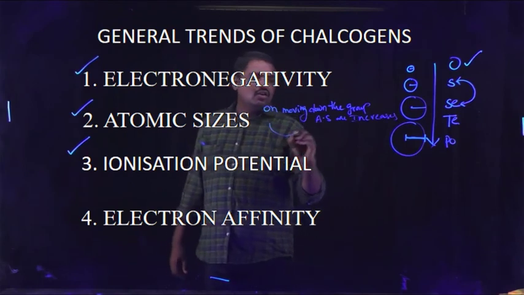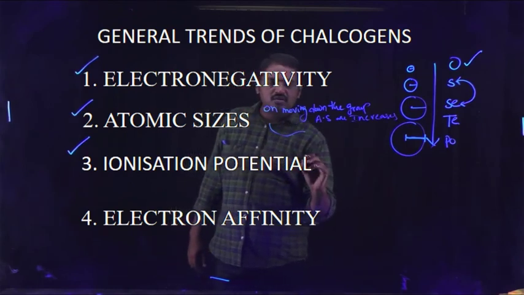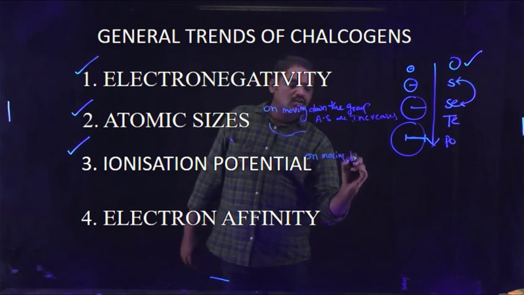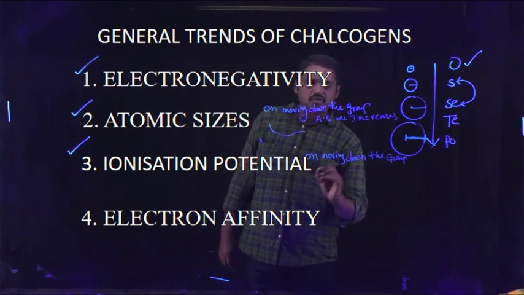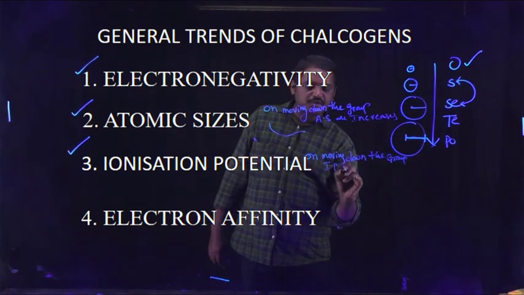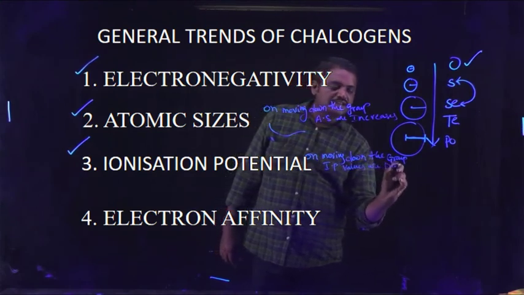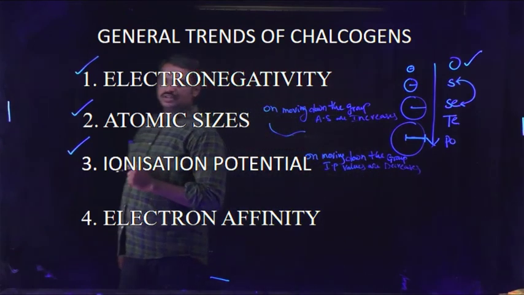Okay, so on moving down the group, IP, the ionization potential values, decrease.